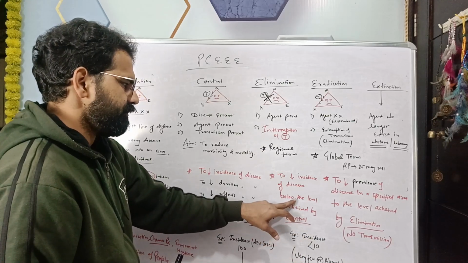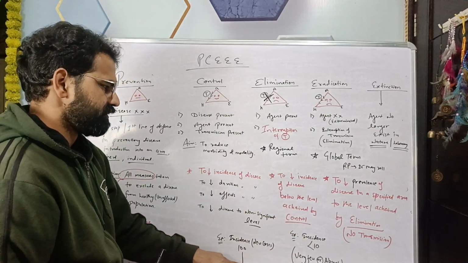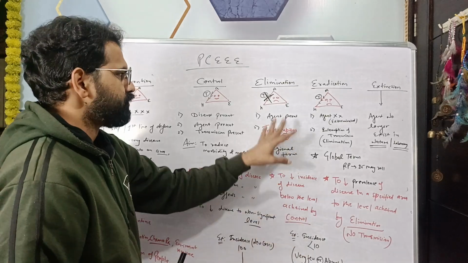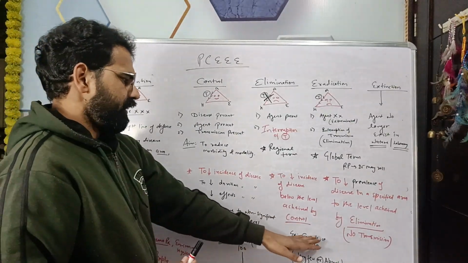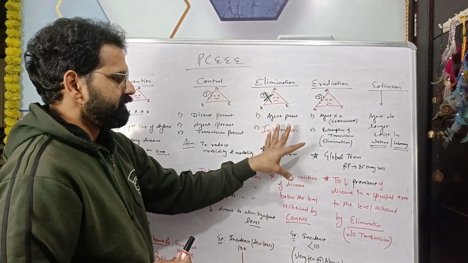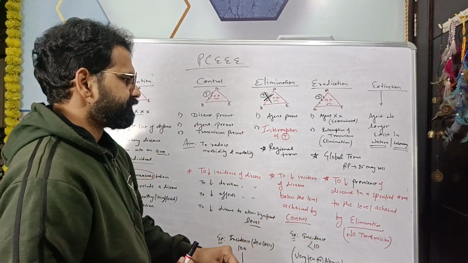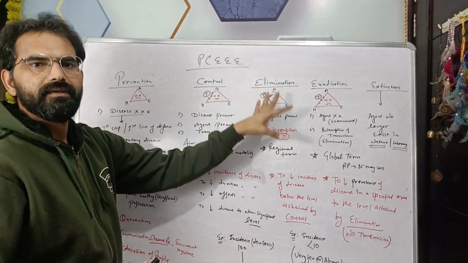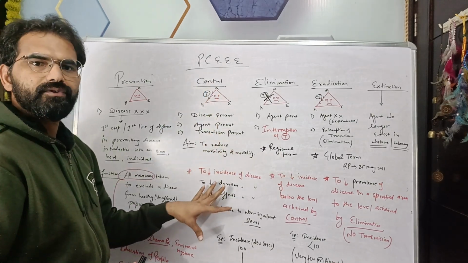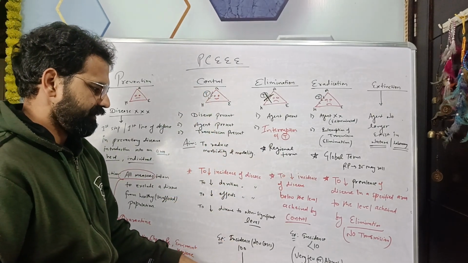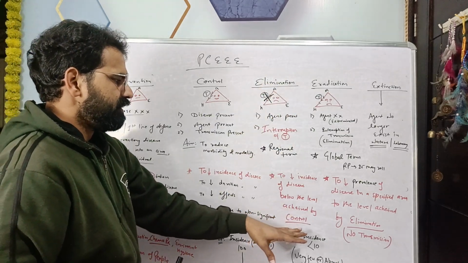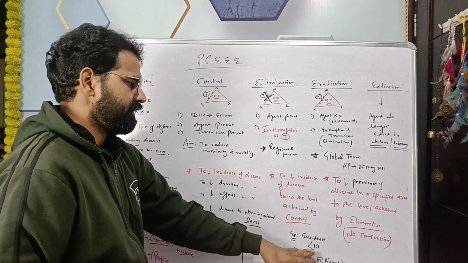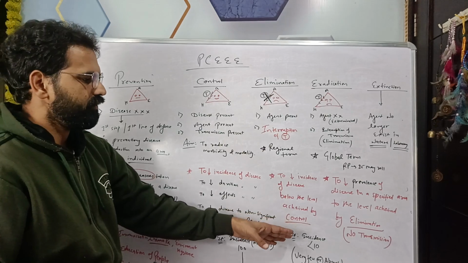The incidence achieved in control was 10, but in case of elimination this is less than 10. So in elimination, either very few cases are present or cases are absent. This is a more advanced level of control. In control we try to reduce new cases from 100 to 10, and in elimination we try to reduce the incidence to less than 10, that may be 2, 3, 4 or 5.